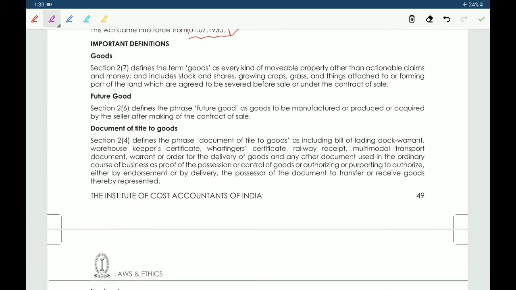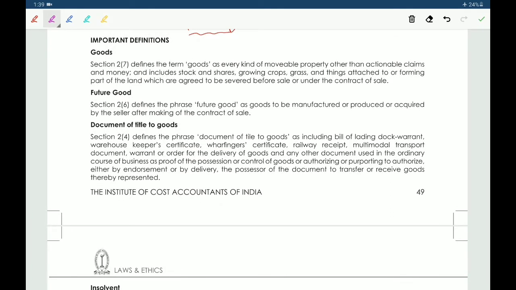Next, important definitions. Goods. Goods is every kind of movable property other than actionable claims and money, and includes stock and shares, growing crops, grass and things attached to or forming part of the land which are agreed to be severed before sale or under the contract of sale.